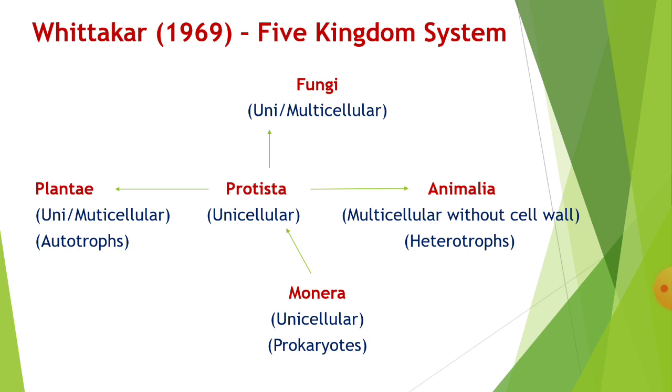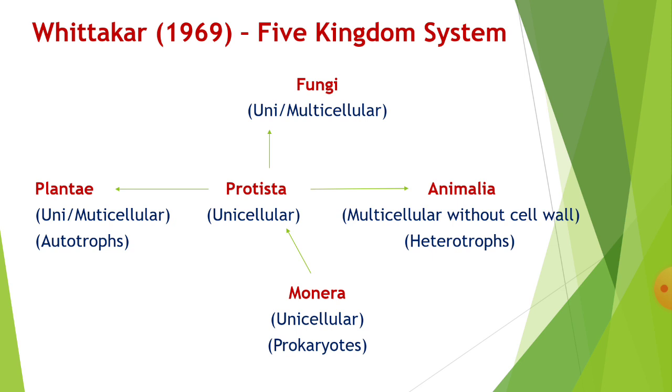Here unicellular organisms are there. The third kingdom is Plantae. In Plantae, unicellular and multicellular plants are present, and this is the autotrophic group. Plants are autotrophs. You also know the meaning of autotrophs: auto means self and trophic means nutrition. So the plants prepare their own food material with the help of photosynthesis.